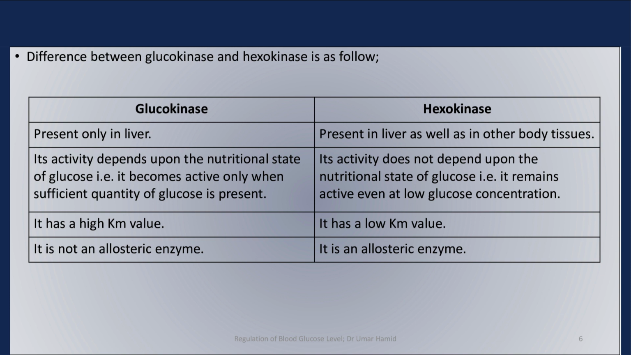Glucokinase has a high Km value, while hexokinase has a low Km value. Glucokinase is not an allosteric enzyme, while hexokinase is an allosteric enzyme.